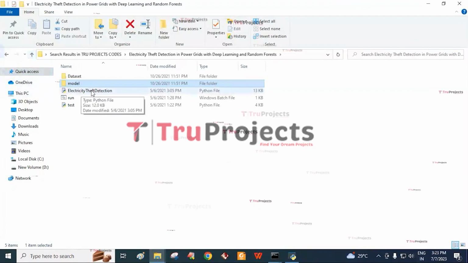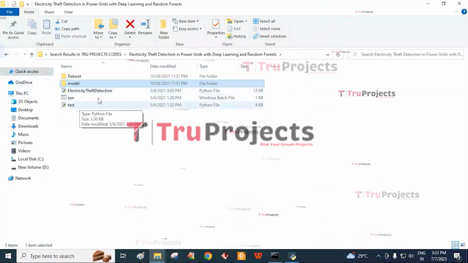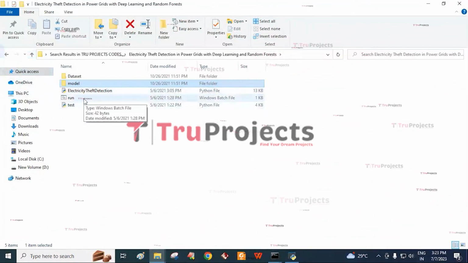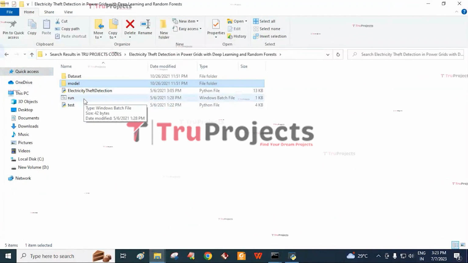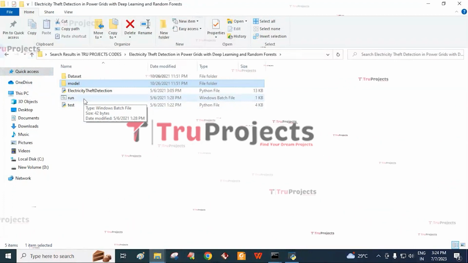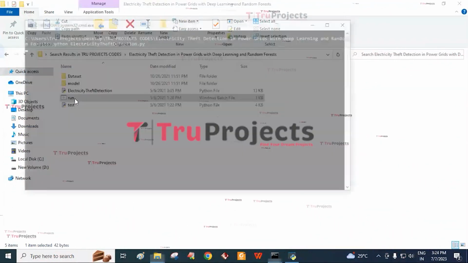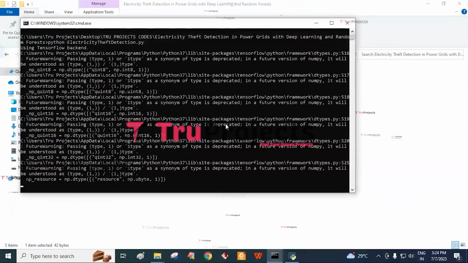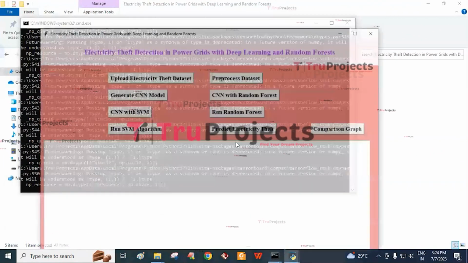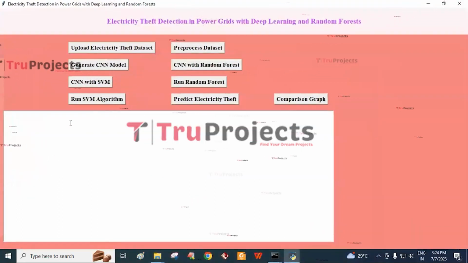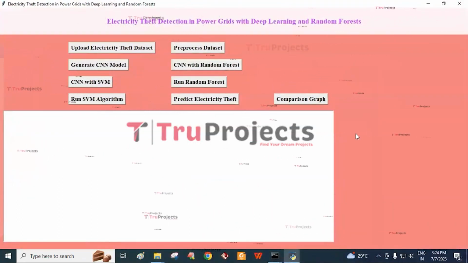And the electricity theft detection and the test Python files, and this is the run.bat file. Instead of executing the program in the command line interface, we created a Windows bat file to execute the project. Now, to run the project, double click on the run.bat file. This is the graphical user interface. With this, we are interacting with the program.